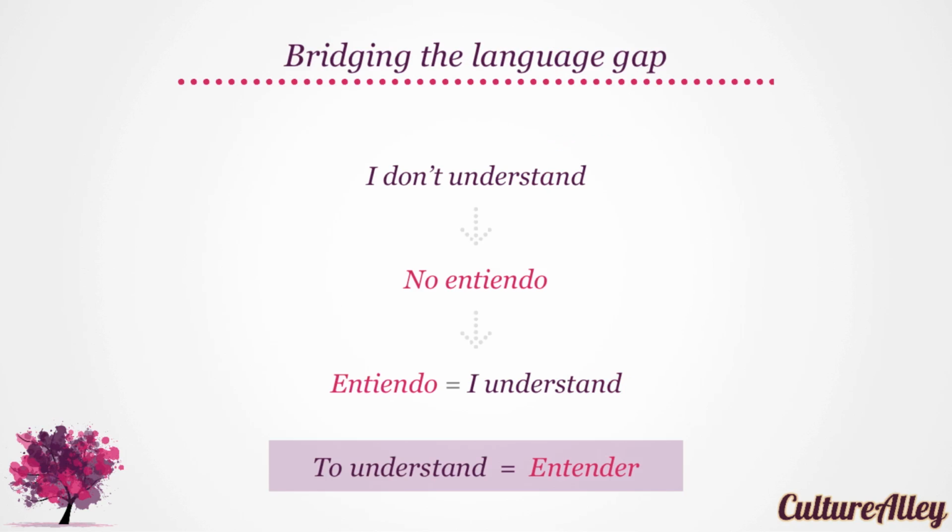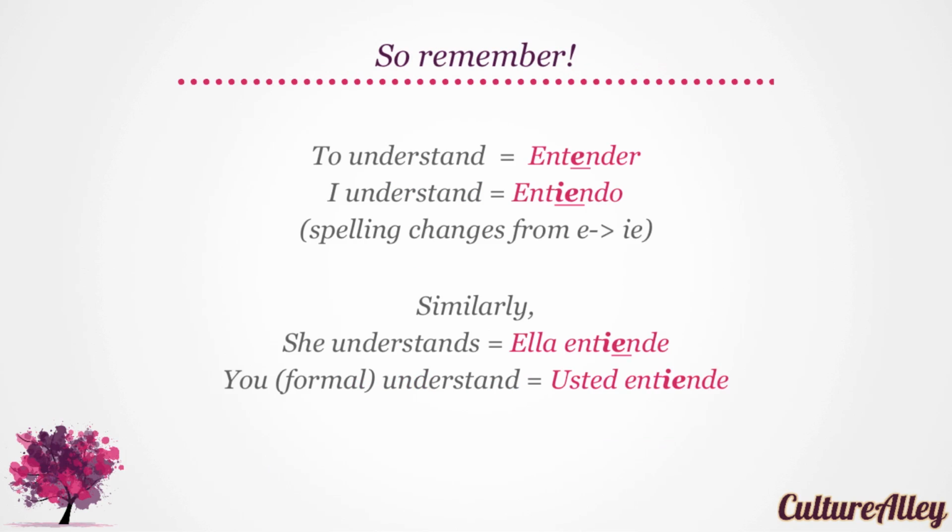So once again, I don't understand is no entiendo, where entiendo means I understand. So remember, to understand is entender, and I understand is translated as entiendo. One more time. Entiendo. Note that the spelling changes from E to IE.